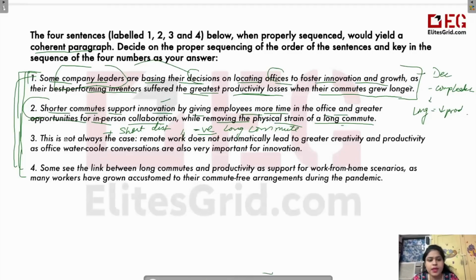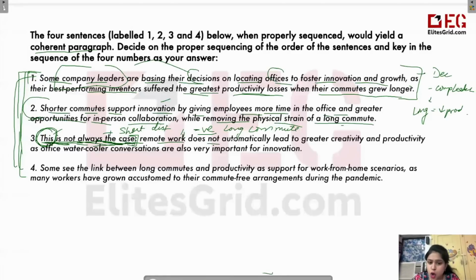Then the third one, this is not always the case. Now, this is a very good hint. This is not always the case. इसका मतलब ये starting में हो ही नहीं सकता. इससे पहले कोई और बात की होगी. उसको रेफर कर रहे हैं. This is a pronoun. It is referring to a particular thing that you've already talked before. This is not always the case. So मतलब ये sentence शुरू में तो नहीं आएगा. इससे पहले कोई और बात होगी और ये वाला sentence उस बात को opposite कुछ बारे में बताएगा, कुछ contradict करेगा. So this is not always the case.